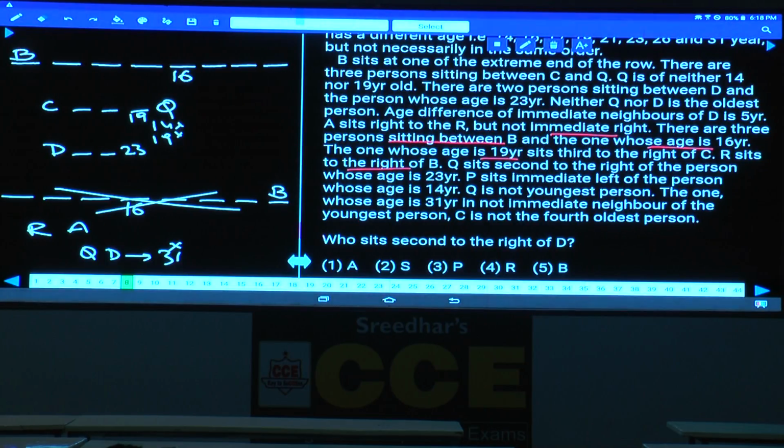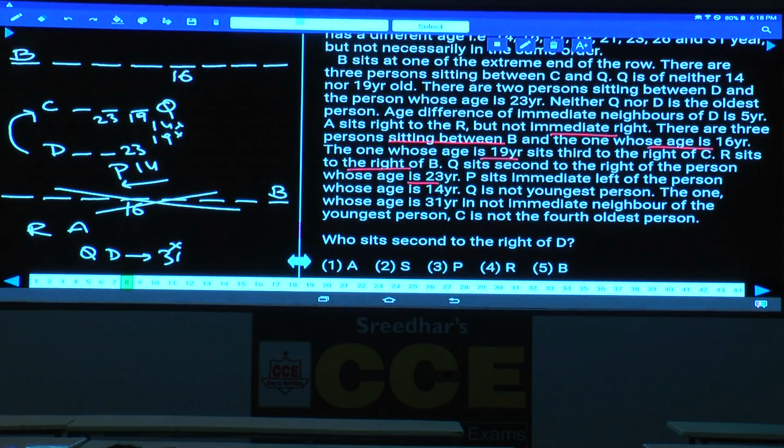Next one. Q sits second to the right of the person who is 23 years old. Now Q is seated second to the right of whom? Second to the right of the person who is 23 years old. And C, blank, 23-year-old, 19-year-old, and Q will be here. And P sits to the immediate left of the one who is 14 years old. Then, if you combine these two, 23-year-old is there.